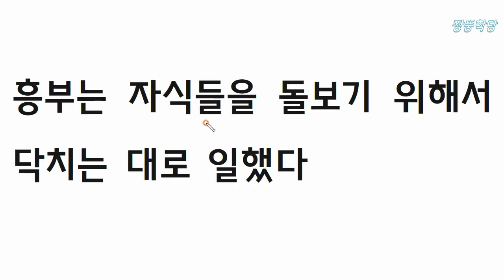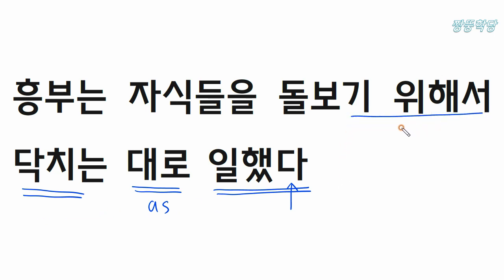Let's check the things we learned in this class. We learned 일했다. 일했다 means worked. And 다 can be a signal for predicate. And 대로 means as. 닥치는 means coming up. And 기 위해서 means in order to or shortly just to.